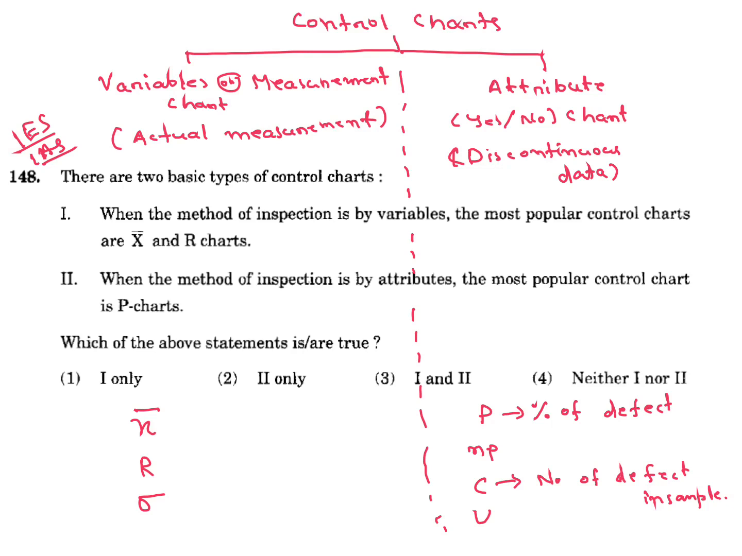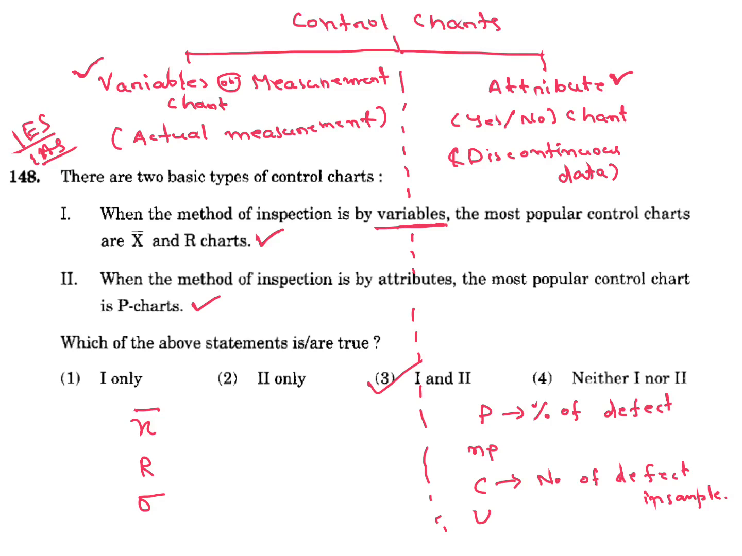So in this question, inspection by variables: most popular control charts are X bar and R. So this is correct. Then method of inspection by attributes. Attribute chart is here, P and C. So most popular is P chart. This is also correct. So 3 is the answer. This type of question so many times they are asking in PSU, also SAIL they asked this question last time. So this is very important. Also in IAS so many times they are asking.